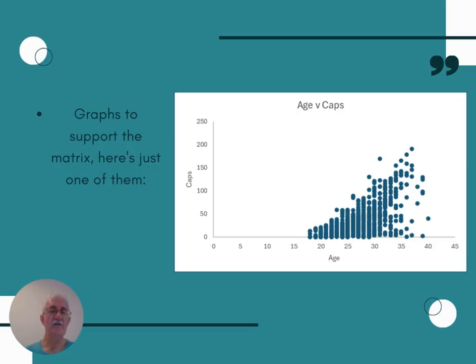Graphs to support the matrix, and here's just one of them. Age, can you see? No one's younger than about 18. Funny that. And as they get older, generally, they earn more caps. Not everyone, but generally.